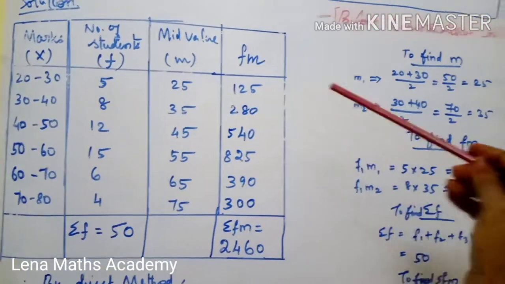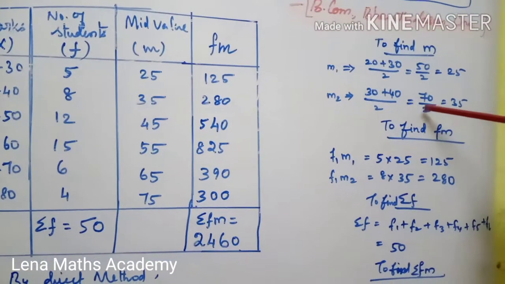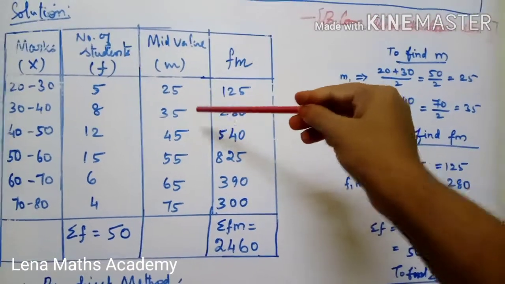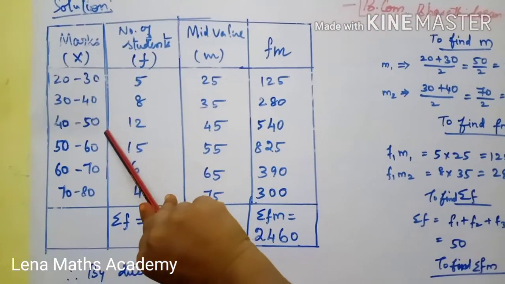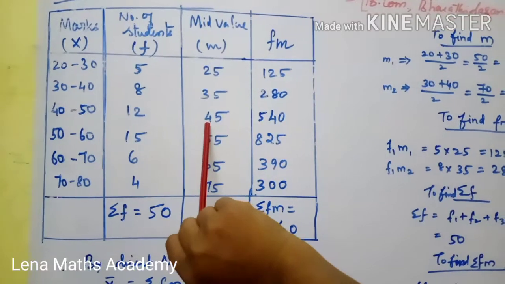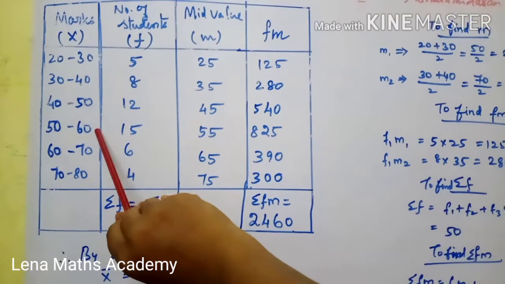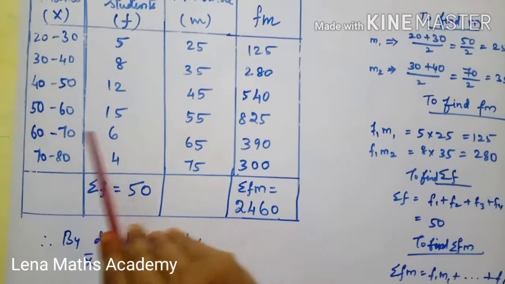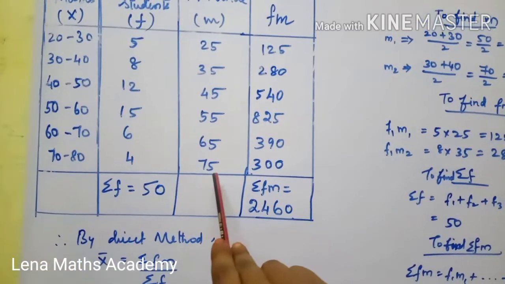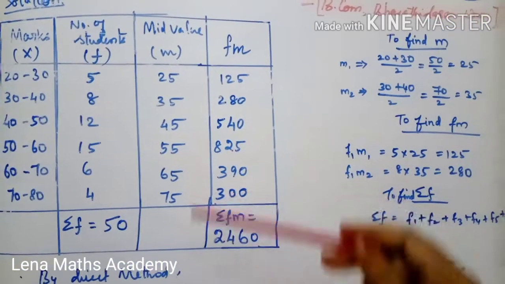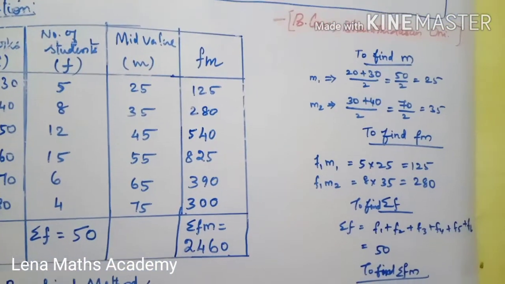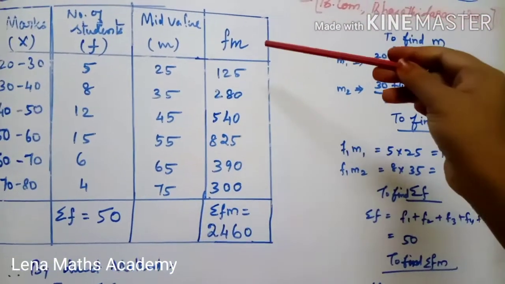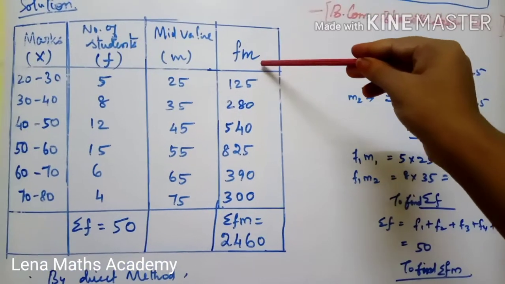Second, 30 to 40: 30 plus 40 is 70, divided by 2 is 35. So the second mid value is 35. 40 to 50: 40 plus 50 is 90, divided by 2 is 45. 50 plus 60 divided by 2 is 55. 60 plus 70 divided by 2 is 65. 70 plus 80 divided by 2 is 75. So the mid values are 25, 35, 45, 55, 65, 75.